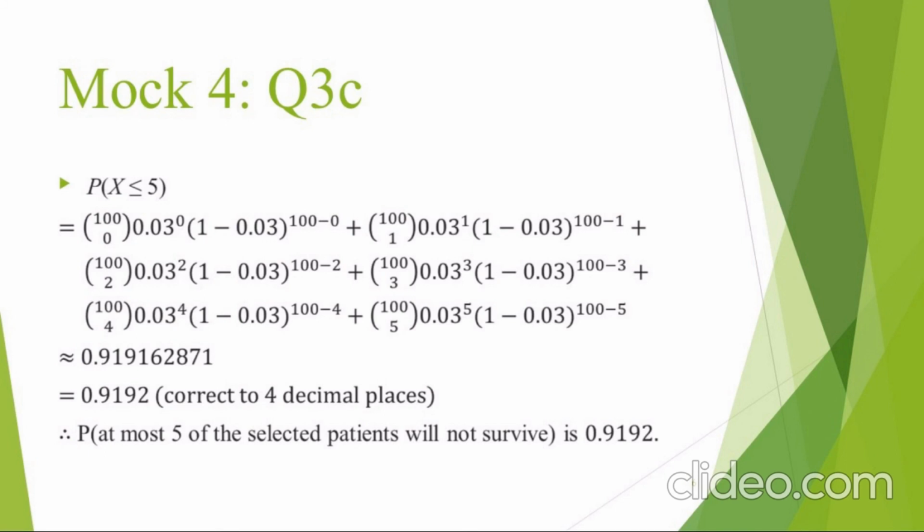Finally, we will get the numerical answer as 0.9192, correct to 4 decimal places. Therefore, the probability that at most 5 of the selected patients will not survive is 0.9192.